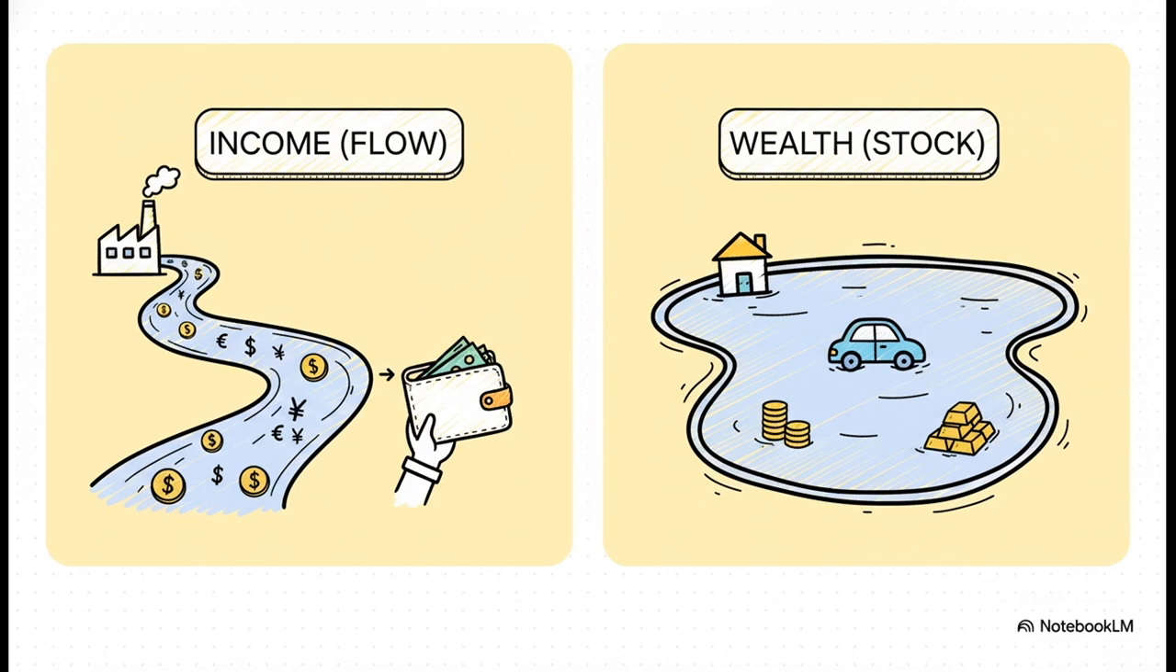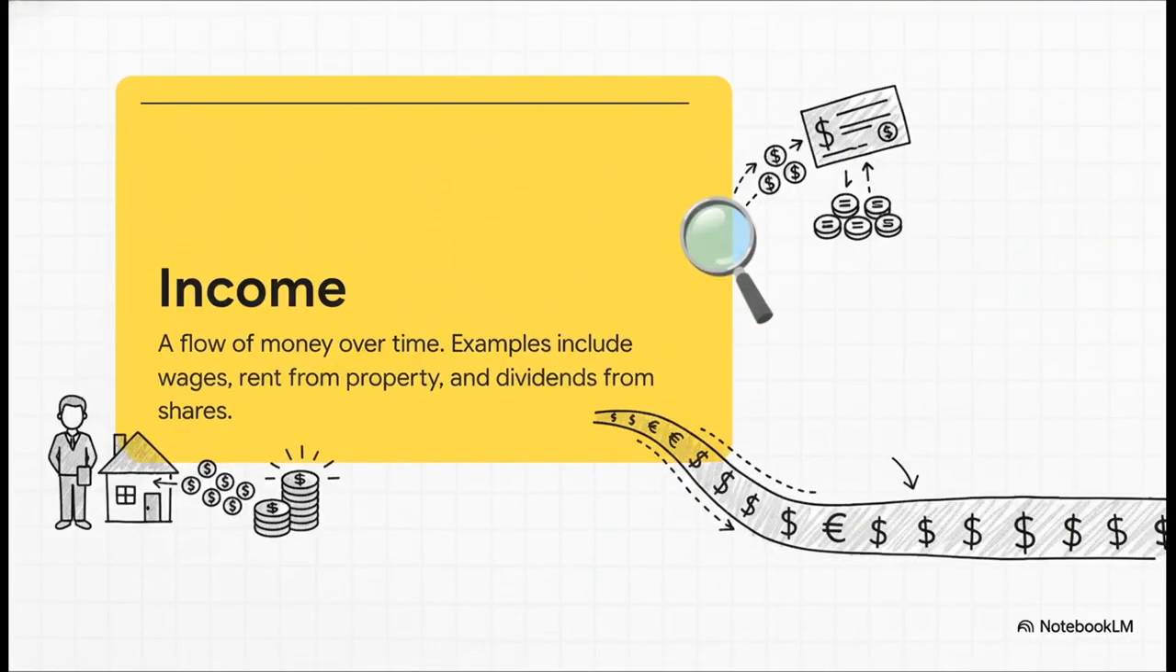Let's break that down a bit more. Okay, so income is that flow of money coming in. For most of us, the biggest chunk of that comes from wages or a salary from work. But it could also be things like rent you get from a property, interest on your savings, or even dividends from shares. It's that continuous stream of cash.